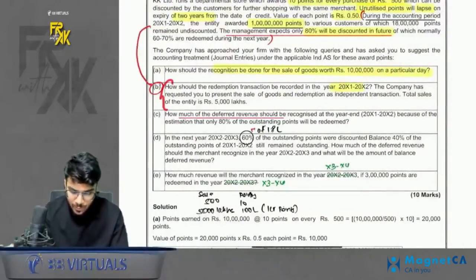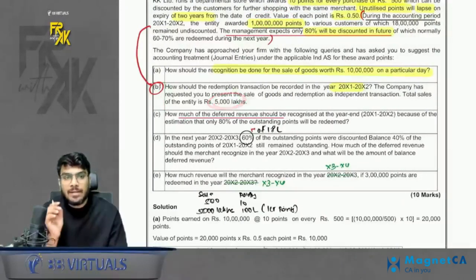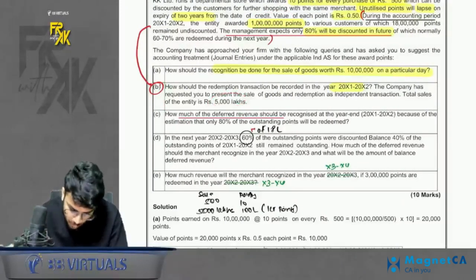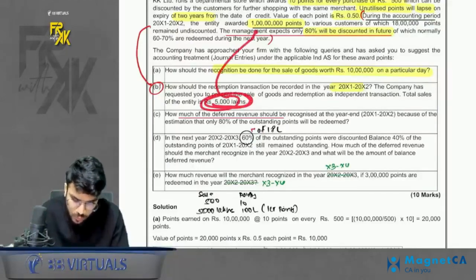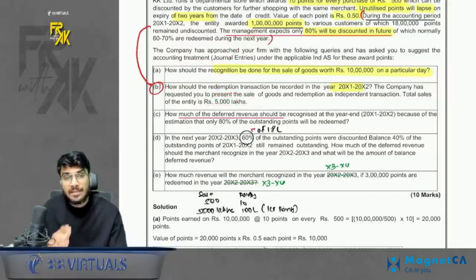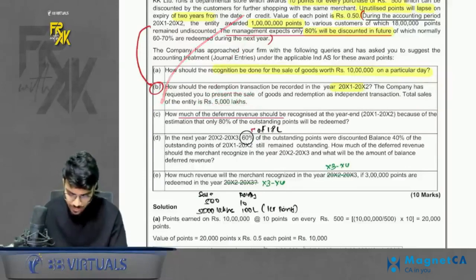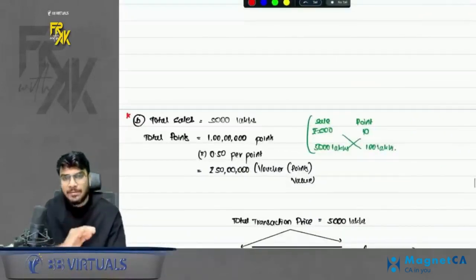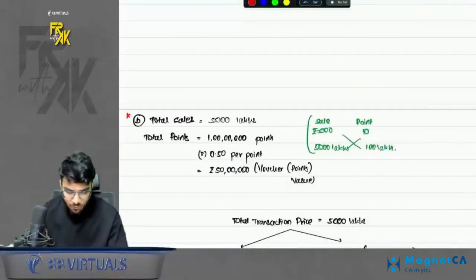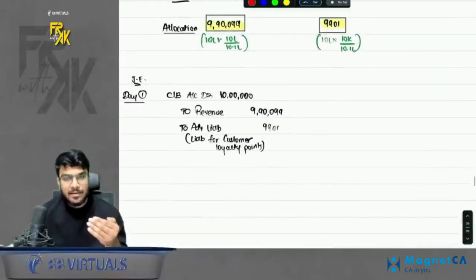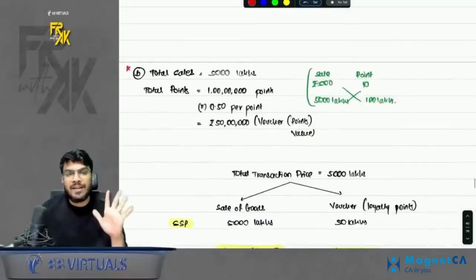Now the second part is linked to the 1 crore points. What does it say? In the second part, they are saying, assume that we have made a sale of 5,000 lakhs. When you make a sale of 5,000 lakhs, you issue 1 crore points. That is why I'm saying the second part is linked to the information given. So we will clearly do the same thing, but for a 5,000 lakh sale. What we did in the first part was for a 10 lakh sale. Now we will do the same thing, but for a 5,000 lakh sale.